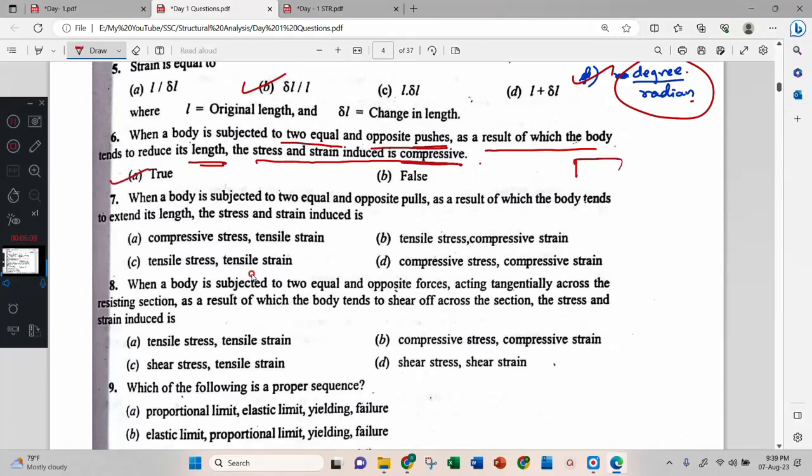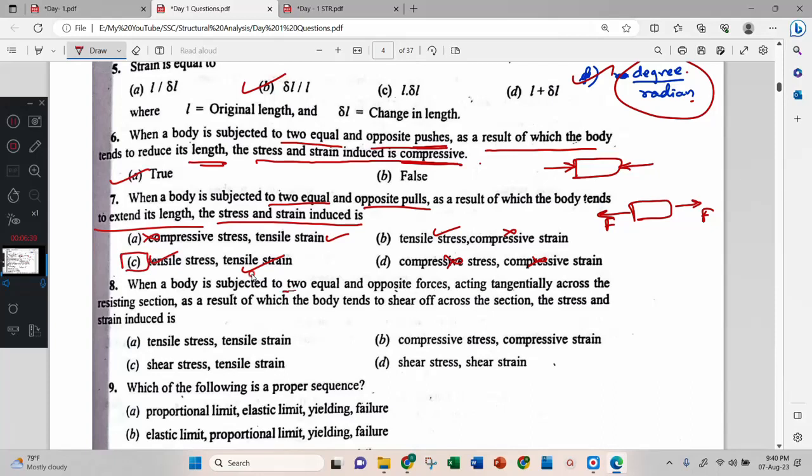Pushed and length reduced. When a body is subjected to two equal and opposite pulls, F and F, as a result of which the body tends to extend, then the stress and strain induced is tension, not compression. Therefore C is the correct answer.